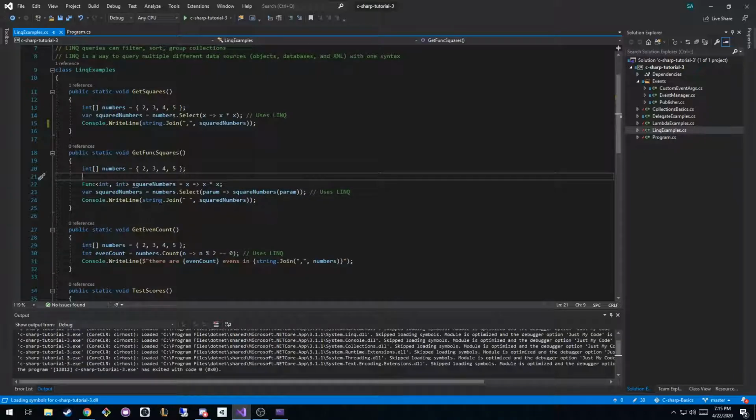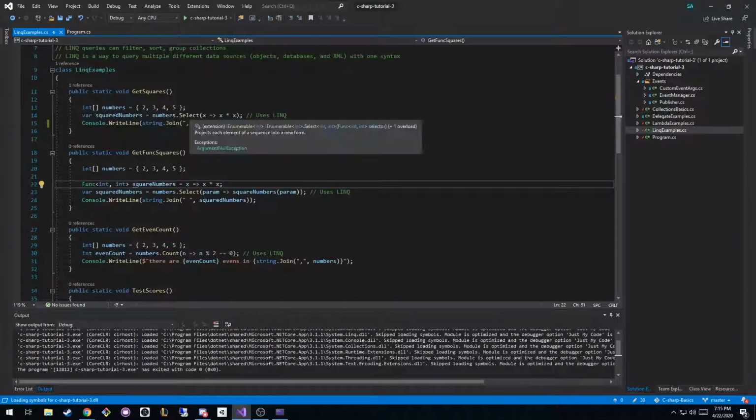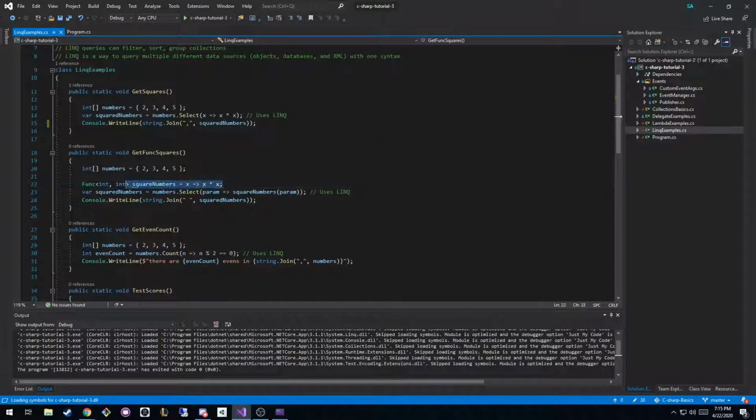Why would you ever do it one way over the other? I would never do it this way. I just wanted to show you that it is possible, because what select takes in is a function. That's literally what it takes in. It takes a function that takes in an integer and returns an integer. So I could store that in a variable and use it later, if that is more readable to some people. Or I could declare this function somewhere and use it somewhere else, so that maybe it's more reusable, right?